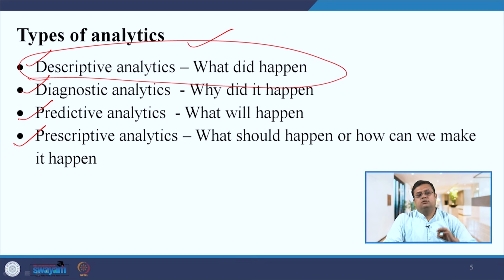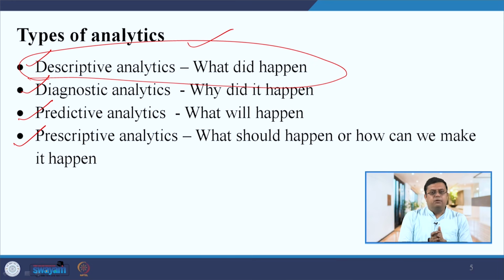But in this course, we are focusing only on descriptive. So I suggest all HR managers, before going to diagnostic, predictive and prescriptive, first implement descriptive statistics in your department, then think about diagnostic, then predictive, and then go for prescriptive, right?